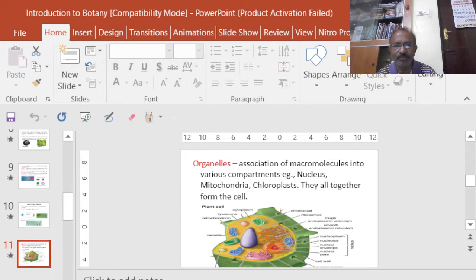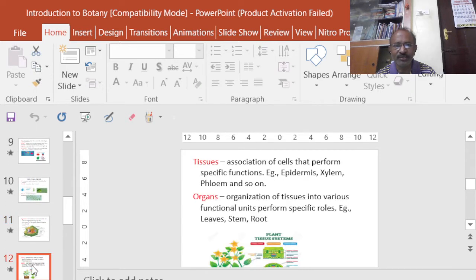So they play an important role in the construction of a particular cell. Okay, then the cells, in the case of a multicellular organism, we know very well the cells are grouped and they form an important structure called the tissue. So it is the association of cells that perform specific functions.